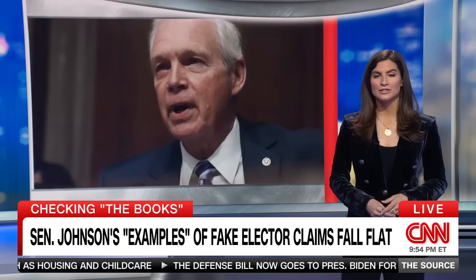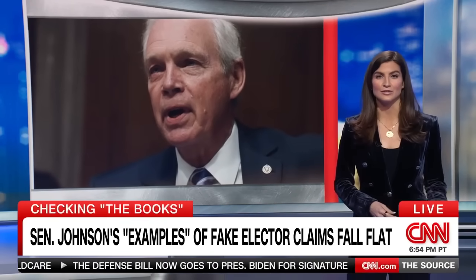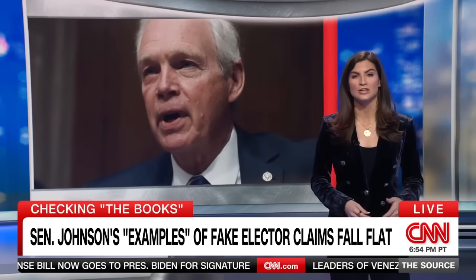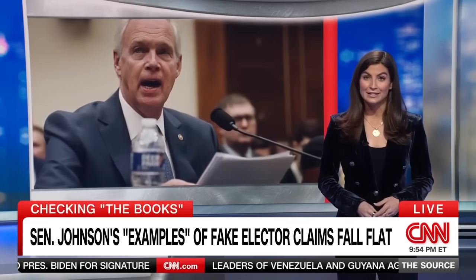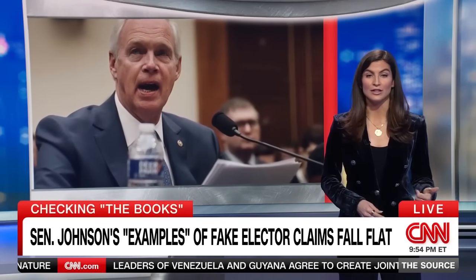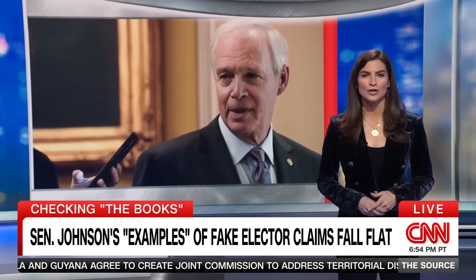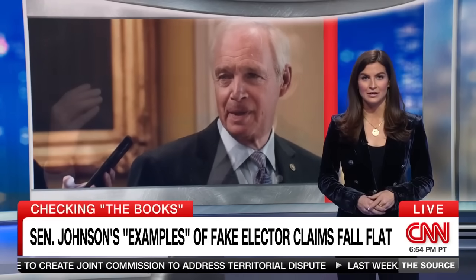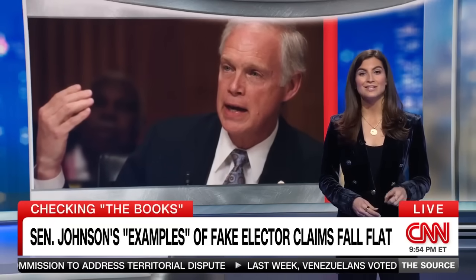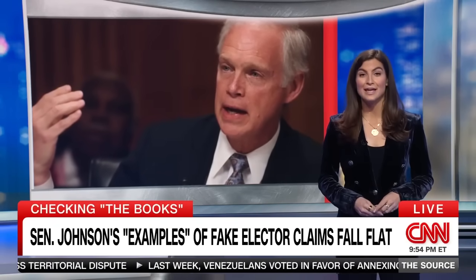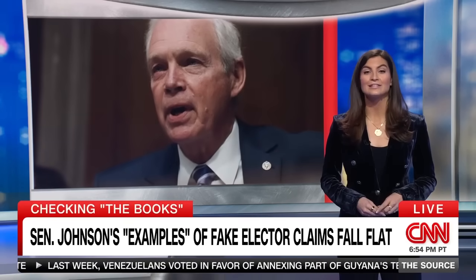The other examples on Senator Johnson's list are instances where Democrats voiced objection to the election results. Not exactly instances of plots to overturn an election that was affirmed by recounts and by the courts. But even if you disagree with what those Democrats did, most importantly here, those instances went nowhere because the candidates who lost those elections conceded them.